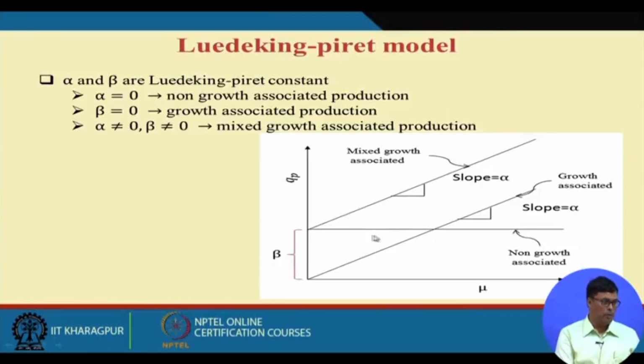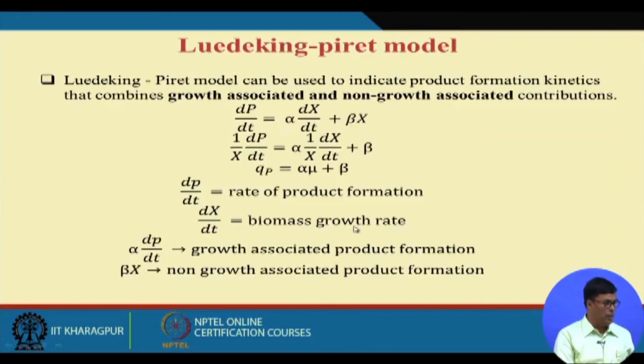Now we also have non-growth associated product, particularly in the case of secondary metabolite formation. In that case alpha will be equal to 0.